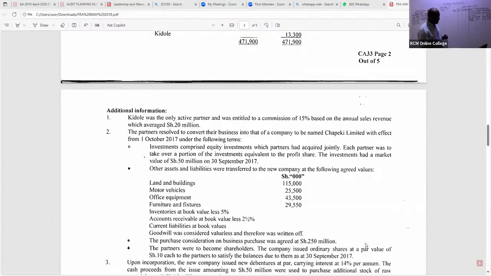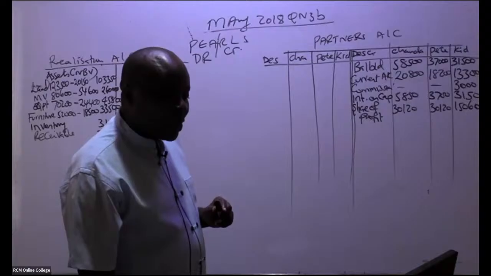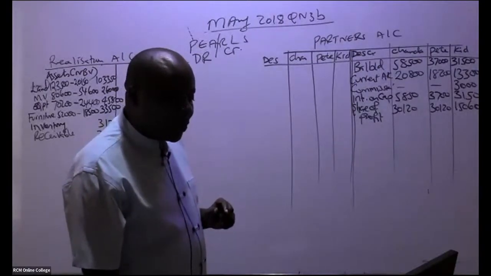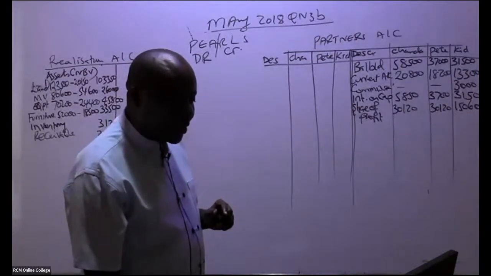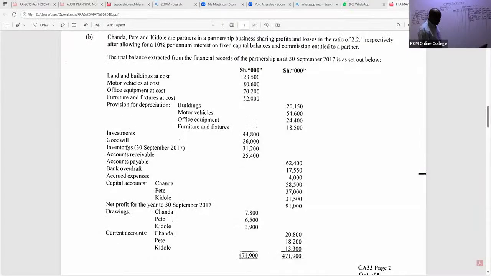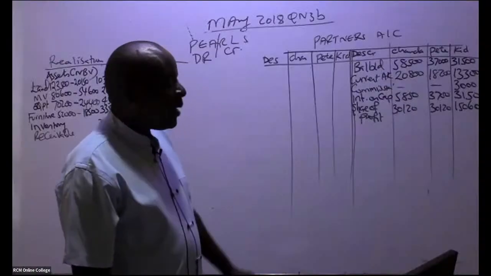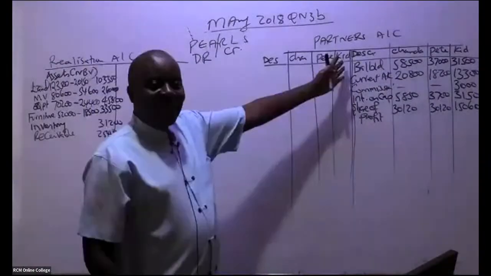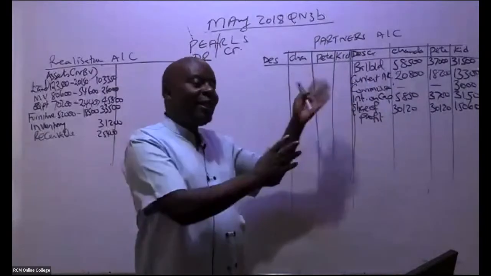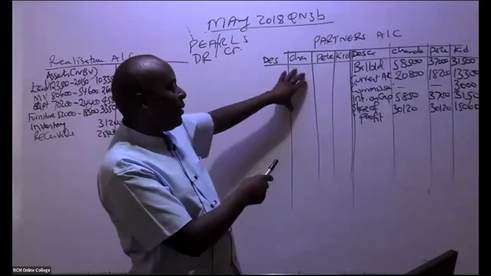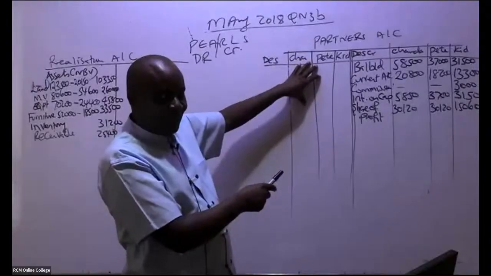So it means that these investments you are seeing here, ladies and gentlemen, were not taken over by the new company. These investments were taken over by these 3 ninjas. So assets taken over by the 3 ninjas, we shall give them their assets. We shall debit here when we reach that point.